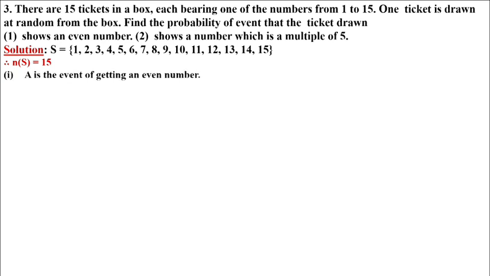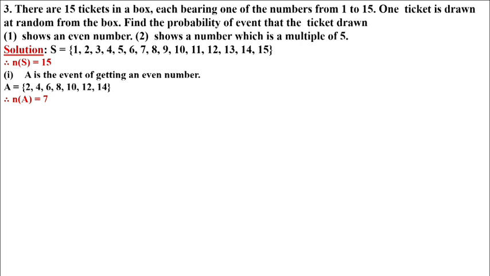A is the event of getting an even number. Even number means the number which comes in the table of 2, or we can say whose unit place is 0, 2, 4, 6, 8. So 2, 4, 6, 8, 10, 12, 14 are the even numbers. Therefore, number of A is 7.